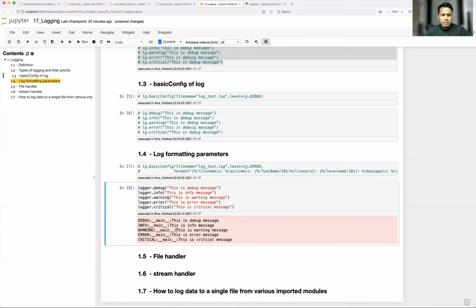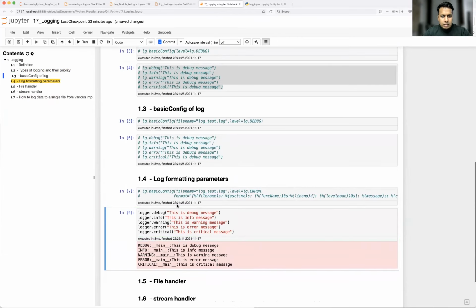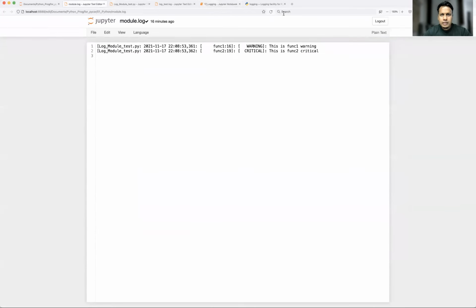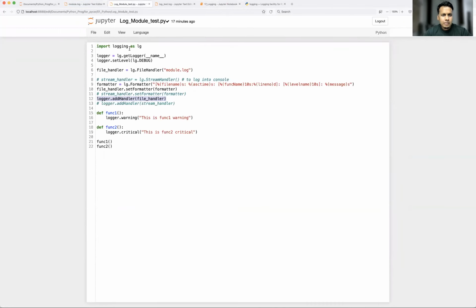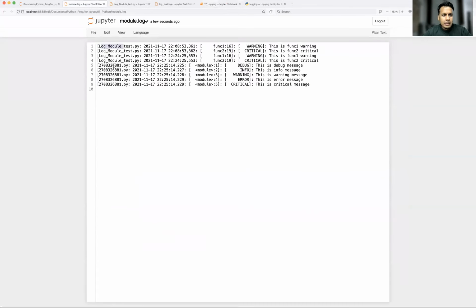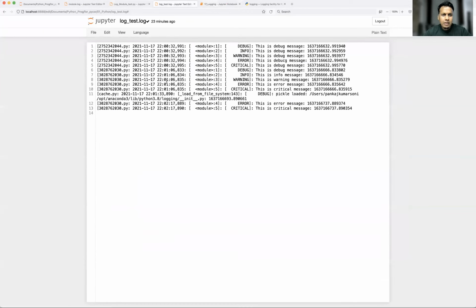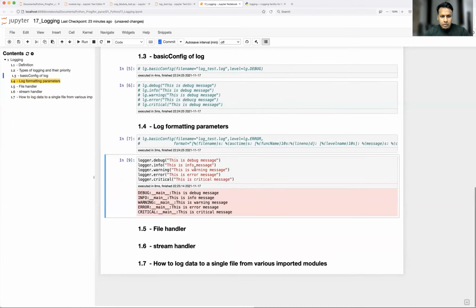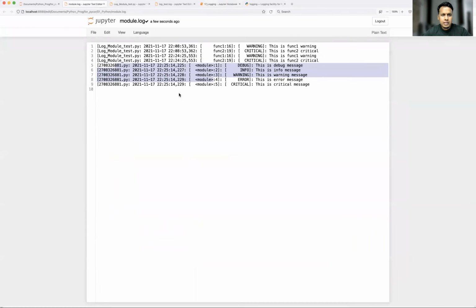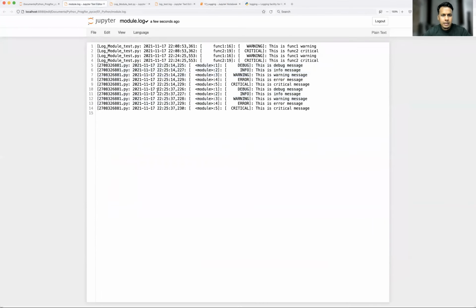Okay, so now it is coming. Okay, so by this also, if you see the file name, right? Yeah. So log module test is coming from where? For this particular log, which is the module you created. And these particular logs are coming from the file where the module log got imported, that is logging.file, correct? So if you run again, then this will get captured here. You see the message? Yeah. It is clearly telling I am coming from this particular file, and these logs belong to log module test.py.